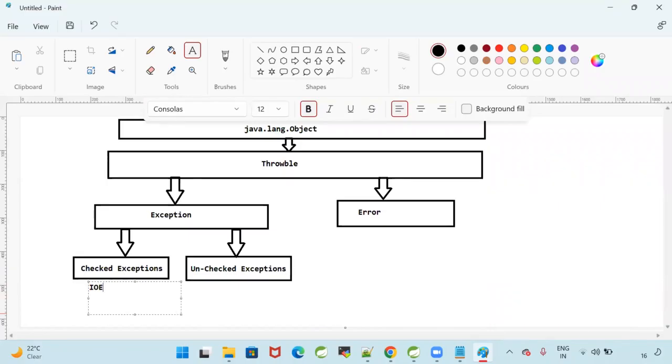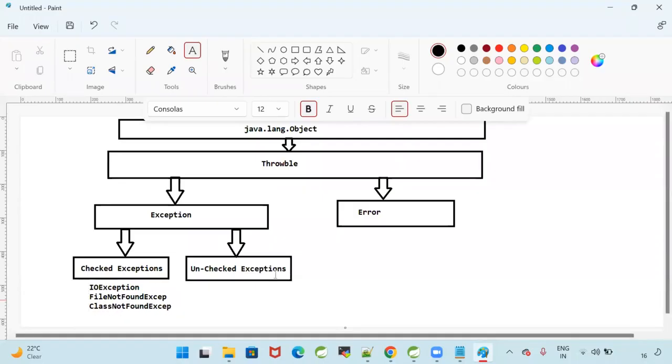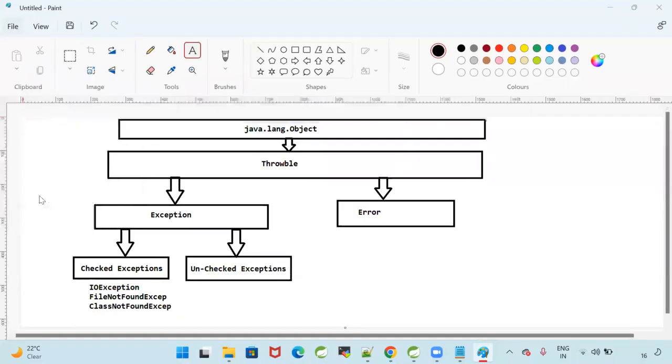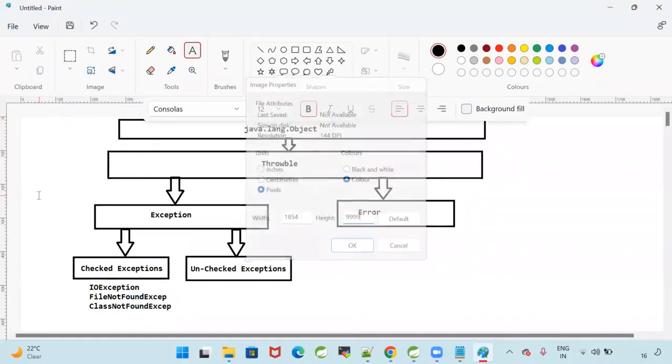Yes, IO exception is a checked exception. FileNotFoundException is a checked exception. FileNotFoundException, ClassNotFoundException, SQLException, these all are checked exceptions. Now, which exceptions come under unchecked exceptions?